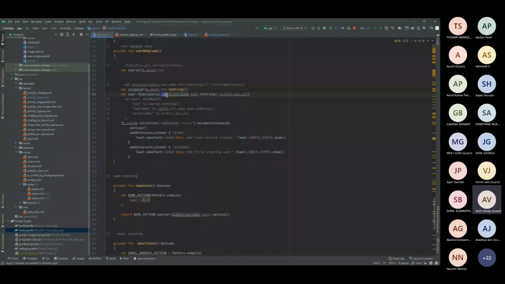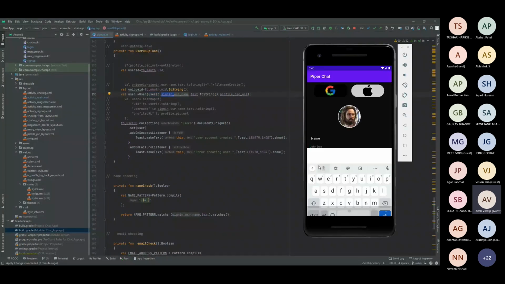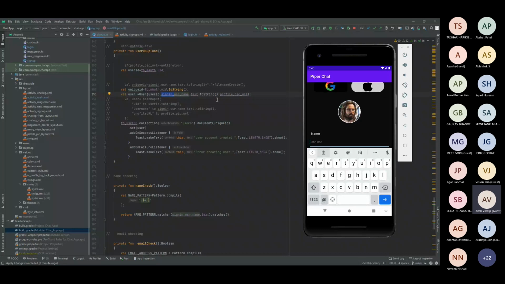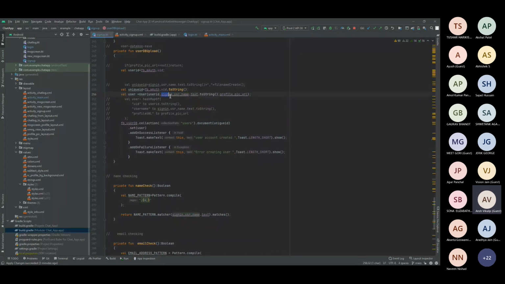Sign in username, that is the name which is particularly here. So whatever the sign in name I'm typing, this is basically the sign in username. Okay, converting it to string. And that's all. And the profile pic URL, that is the profile which we uploaded in the bucket. That URL I also need in order to create the particular user. I will tell you why.